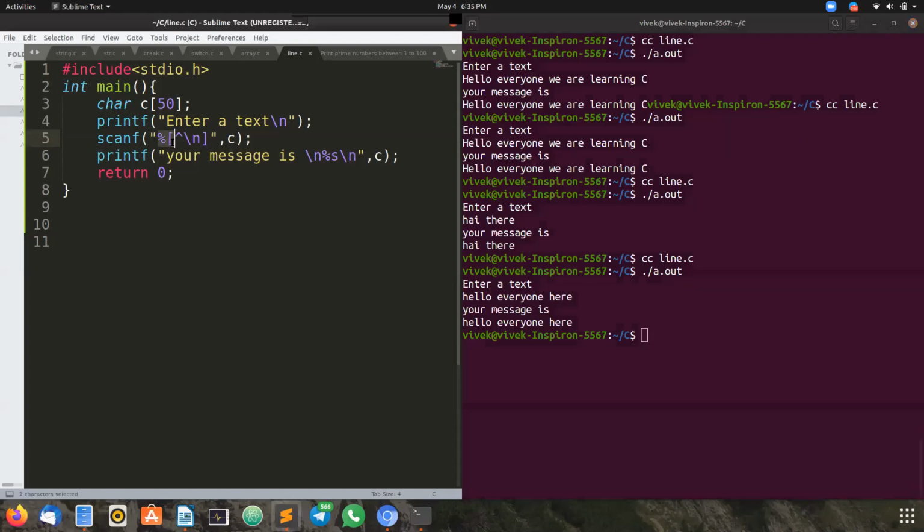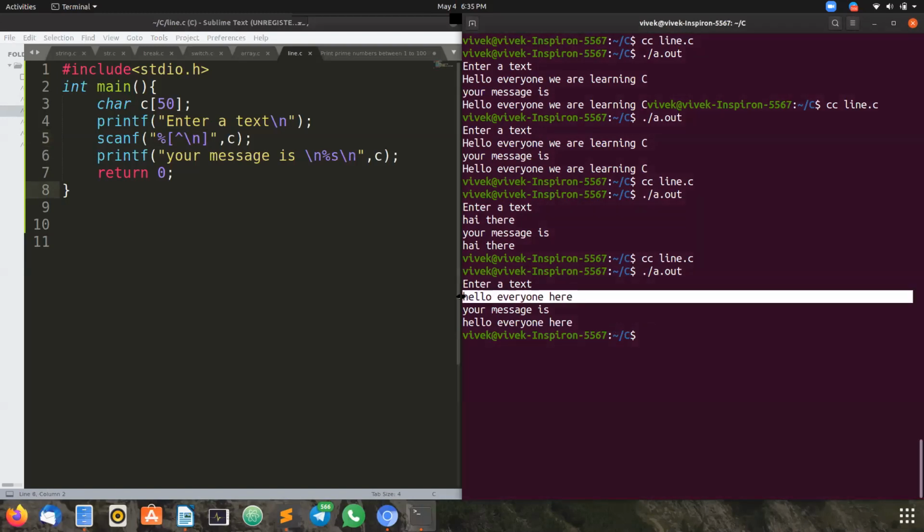So percentile square brackets cap slash n indicates that it will read the entire message till slash n and slash n also. In order to remove that extra slash n which we do not require, I'm going to use again percentile asterisk c. That's it. Am I clear now?